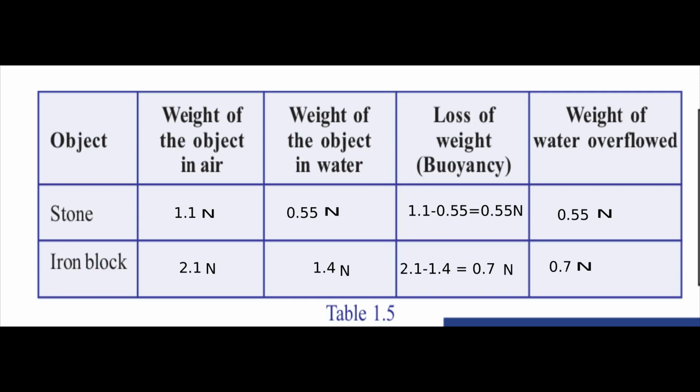For this, we have to tie the iron block to the spring balance and first find the weight in air and then find the weight in water. Then we can calculate the buoyancy exerted on the iron block by the water. Now let us go through the video. Here the experiment is shown and let us watch this.